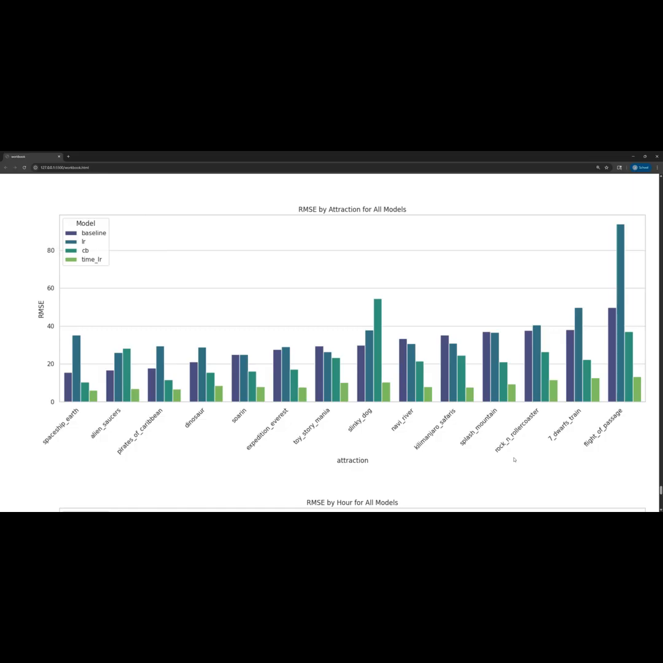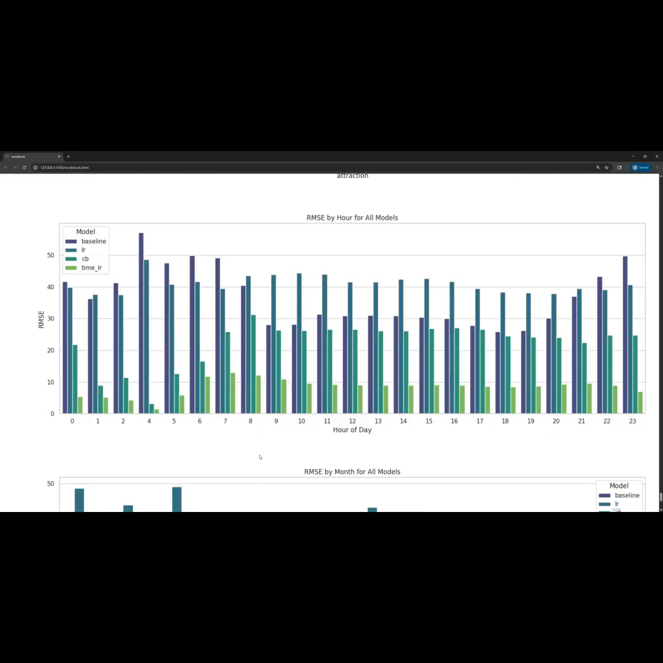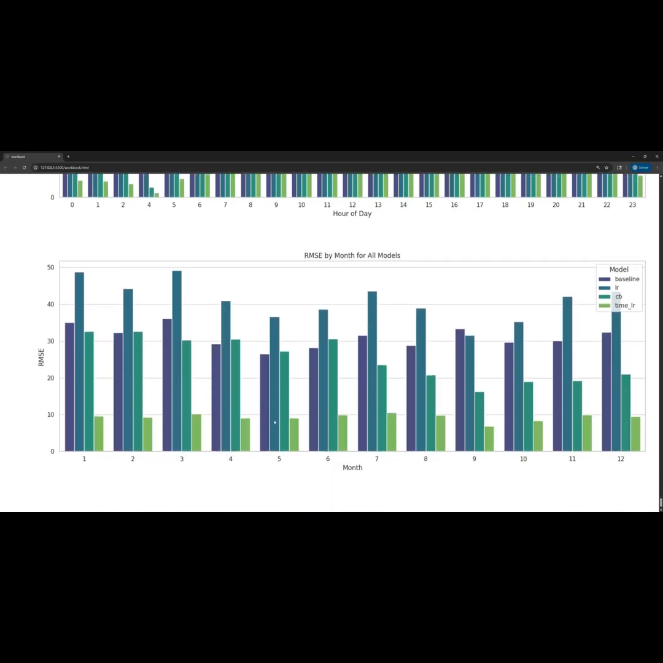If I look at it by attraction, you can also see that while there is variation from attraction to attraction, the time aware linear regression was the clear winner. For hour of the day, again, a similar story. Some models performed slightly better. The CatBoost actually did pretty well in some hours of the day, but again, time aware linear regression dominated. And the same is true for the month. So just by comparing the RMSEs, I was able to determine that the time aware linear regression model was probably the best out of everything that I tested.